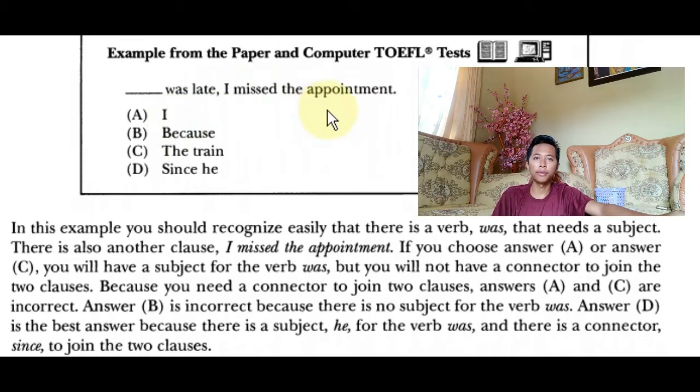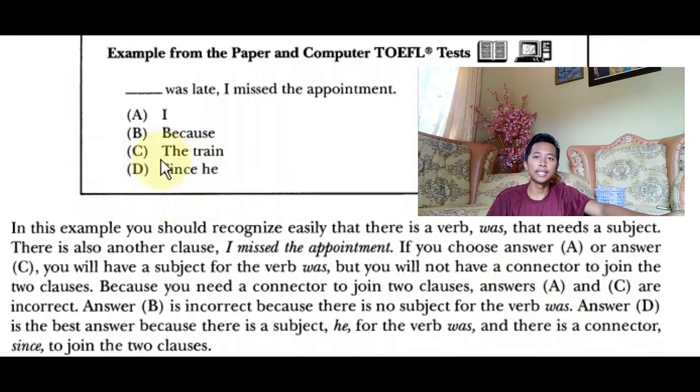If you choose answer A or answer C, you will have a subject for the first "was," but you will not have a connector to join the two clauses, because you need a connector to join two clauses. Answers A and C are incorrect. Answer B is incorrect because there is no subject for the first "was."